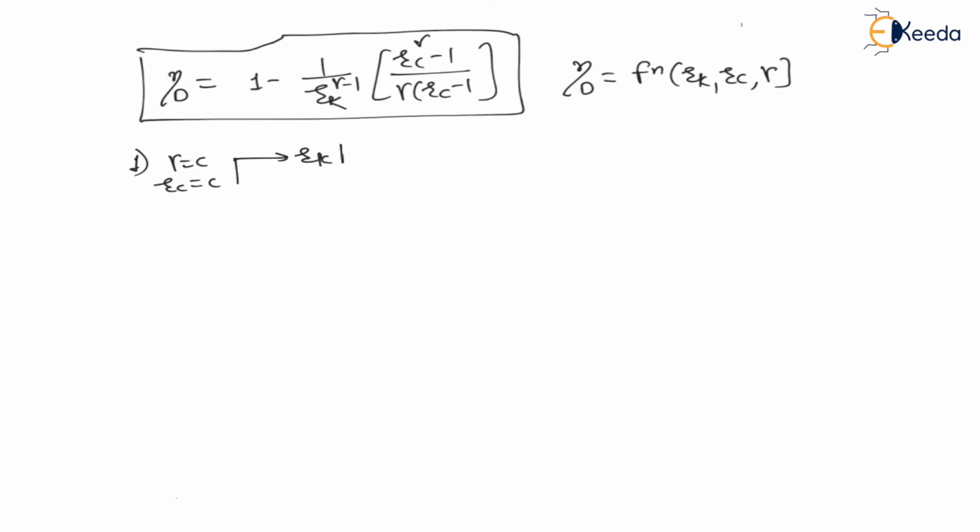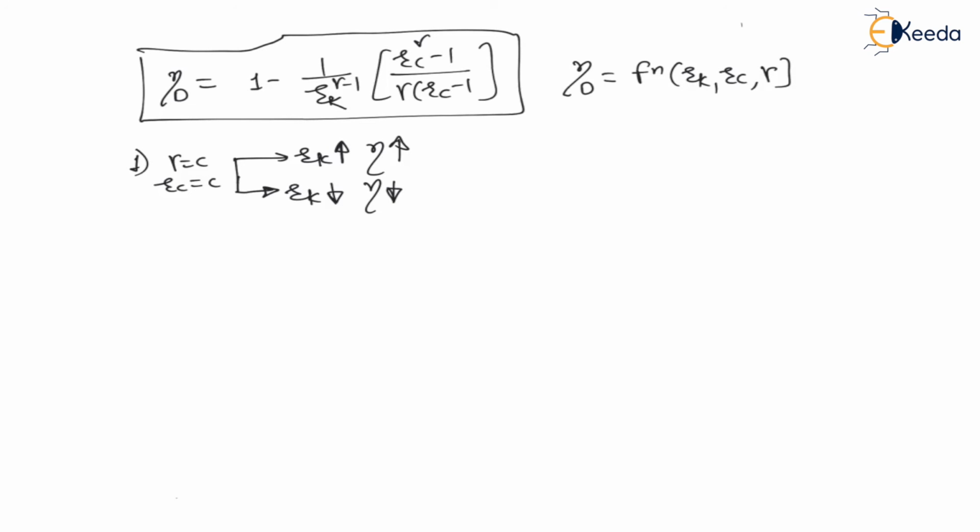If Rk increases, that is compression ratio increases, my dear students, this compression ratio is in the denominator of a negative term, means this denominator increases, means this negative factor goes on decreasing, therefore 1 minus this factor goes on increasing, therefore efficiency of cycle goes on increasing. Therefore as compression ratio goes on increasing, the efficiency of cycle goes on increasing, and as compression ratio goes on decreasing, the efficiency of cycle goes on decreasing.